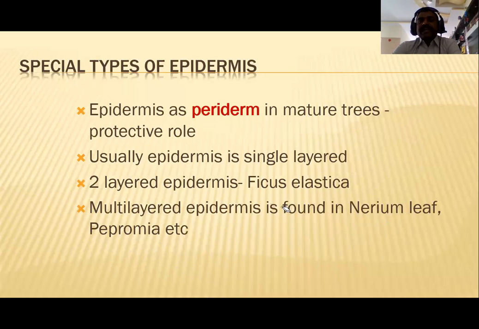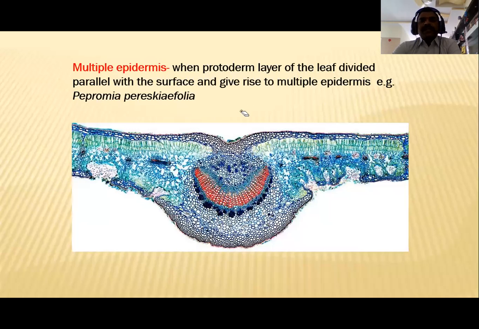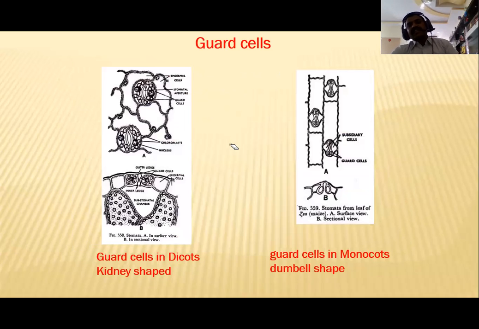We observe a multi-layered epidermis in the leaf of Nerium. In this multi-layered epidermis, the protoderm layer of the leaf divides parallel with the surface and gives rise to multiple epidermis. Example, Peperomia pereskiifolia. Okay, this is the multiple epidermis. Then we observe the specialized cells of the epidermis. These are the guard cells.